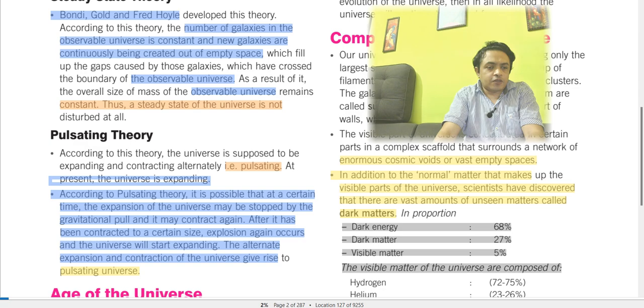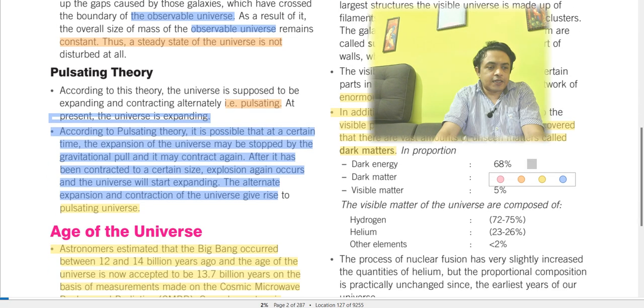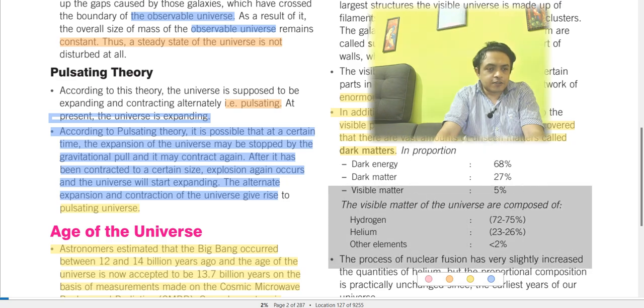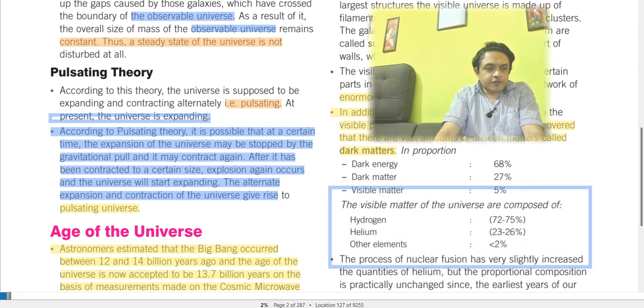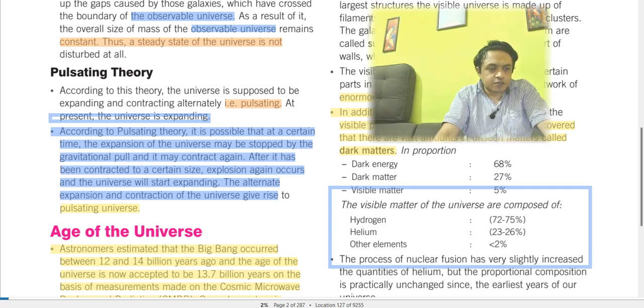Now coming to the visible matter part. The visible matter is hydrogen, 72 to 75%, helium, 23 to 26%, and other elements less than 2%, right? This is the portion mentioned over here. So the major component of our universe is basically hydrogen, and helium is the next component, at 23 to 26%.